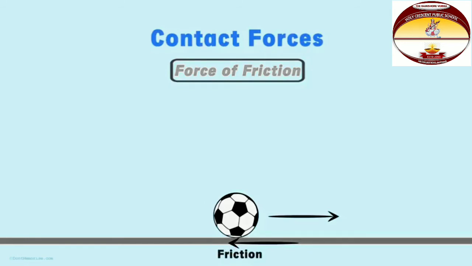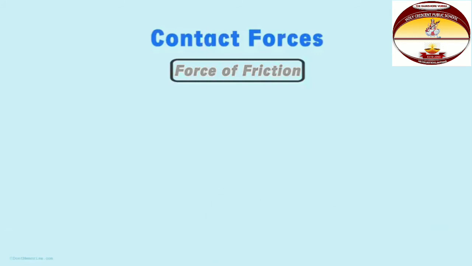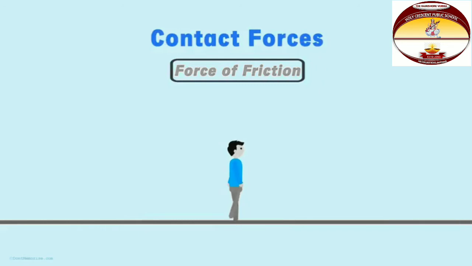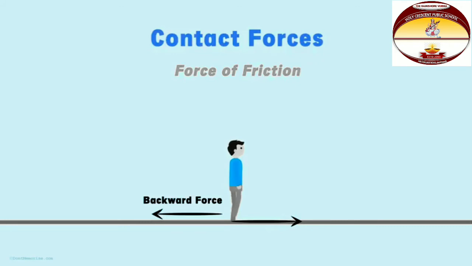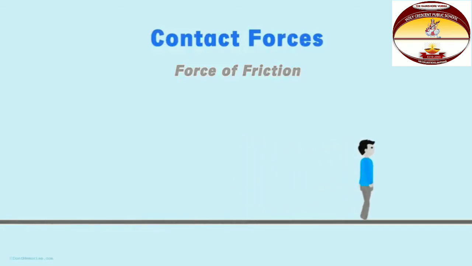We can walk and run because of friction. How does it help us walk? When we walk forward, we push the ground with our foot in the backward direction. In return, the ground exerts a force in the forward direction which moves us forward. The force that the ground exerts is nothing but the force of friction. The examples that we've seen till now are the ones in which the frictional force exists between solid objects.